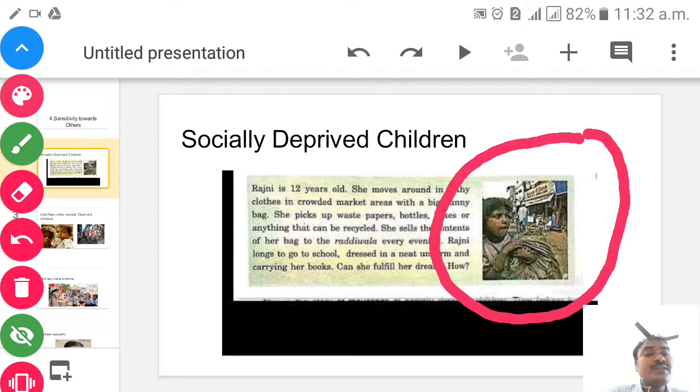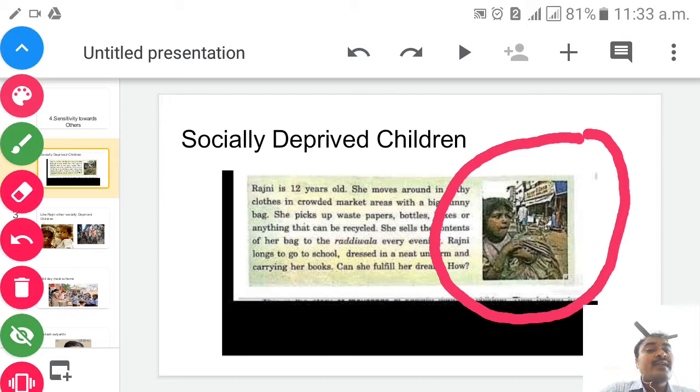But when she goes out in the morning, her dress is so dirty, children, and when she is moving in the market, she sees other children like you all going to the normal school. She also has a dream to go to school, to wear a neat uniform and to carry a school bag. But whether she can fulfill the dream, we will see what the government can do for these socially deprived children. Understood, children? Who are the socially deprived children?